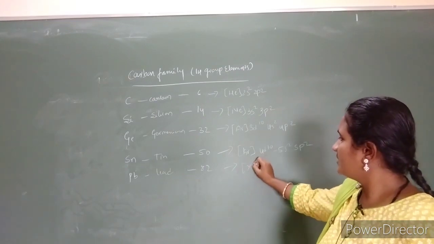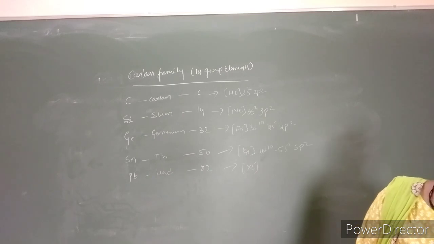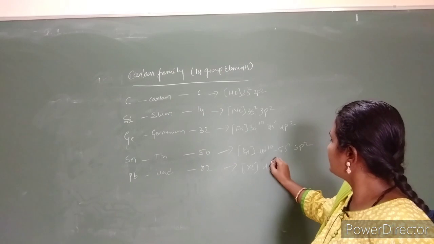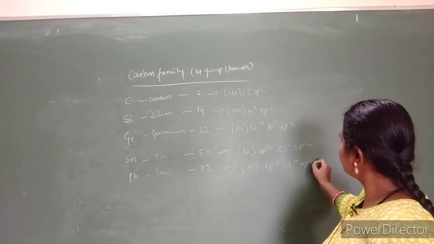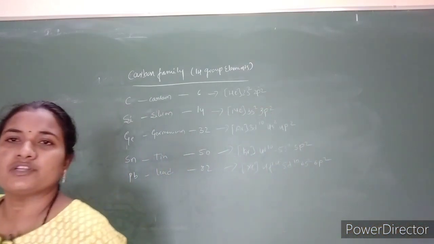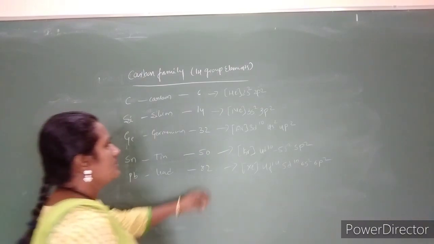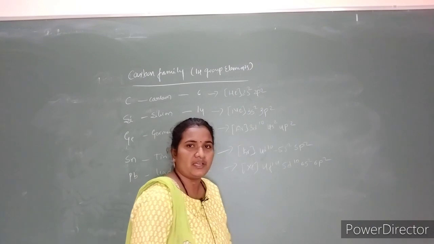From lead, again there is a presence of f orbitals: 4f14, 5d10, 6s2, 6p2. In this way the electronic configuration of group 14 will be there. Here also the last 4 electrons are present in the ns and np orbitals.